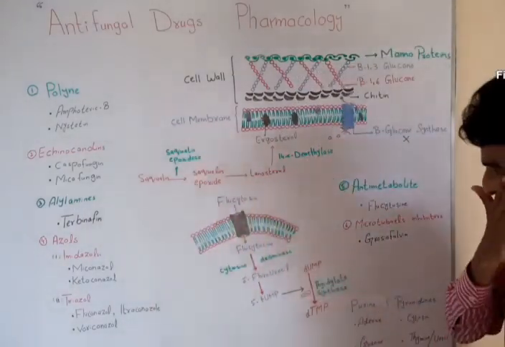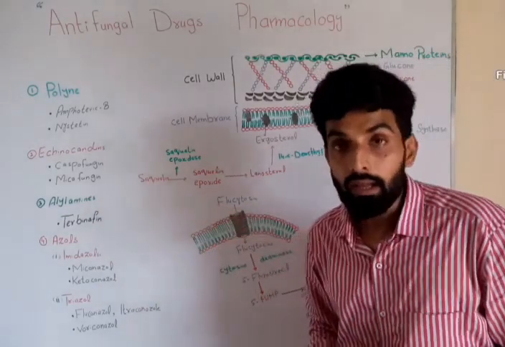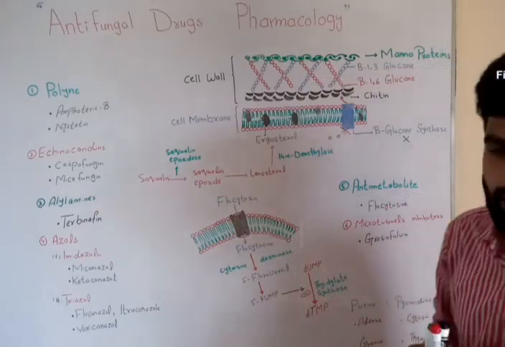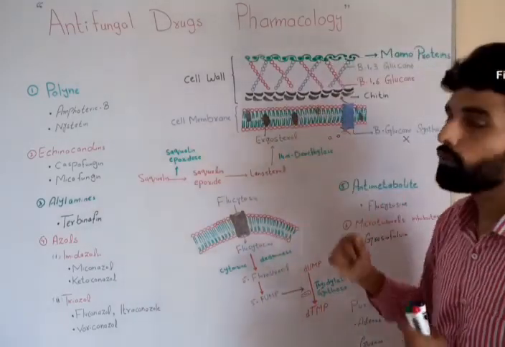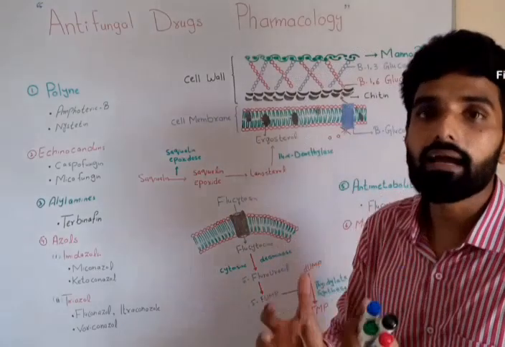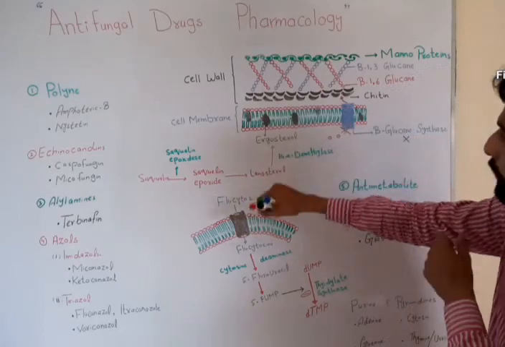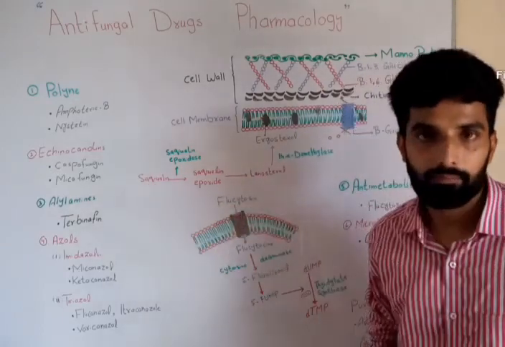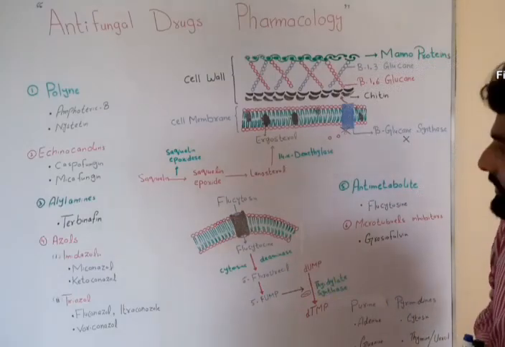Okay. So now the next class is allylamines. To understand the mechanism of action of allylamines, let's talk about how ergosterol gets synthesized in the fungal cell. The precursor of ergosterol is squalene, which is present in the cytoplasm of the fungi.